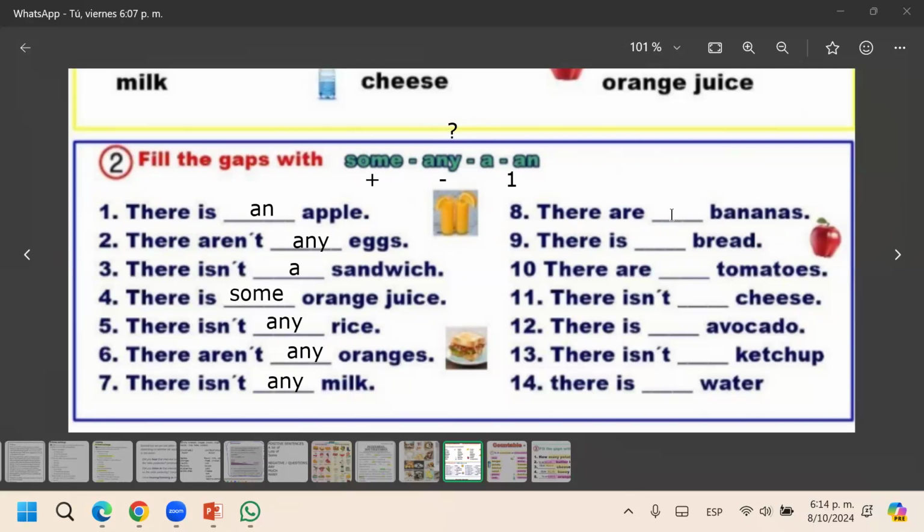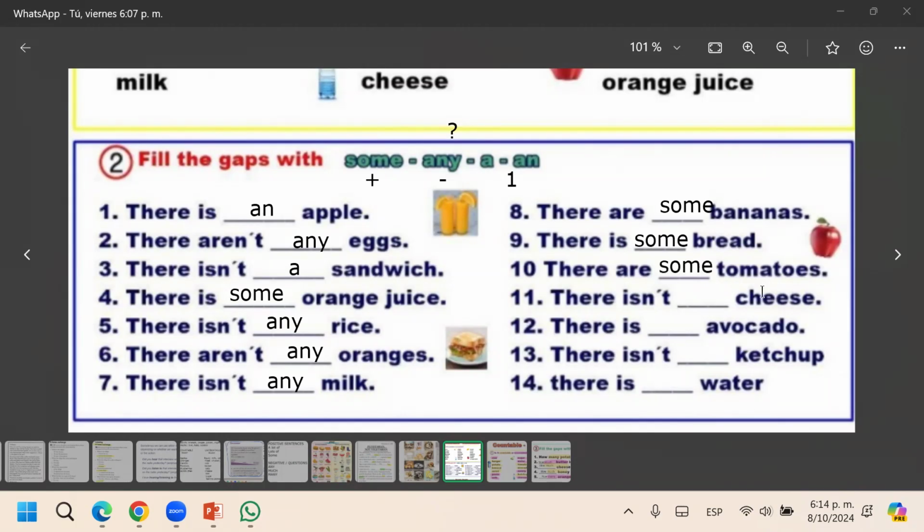There are bananas, positive: some. There are some bananas. There is bread: a bread? Some bread. Remember that bread is uncountable, so we cannot say a bread, no. Some bread, uncountable. Tomatoes: some tomatoes, yes, some.